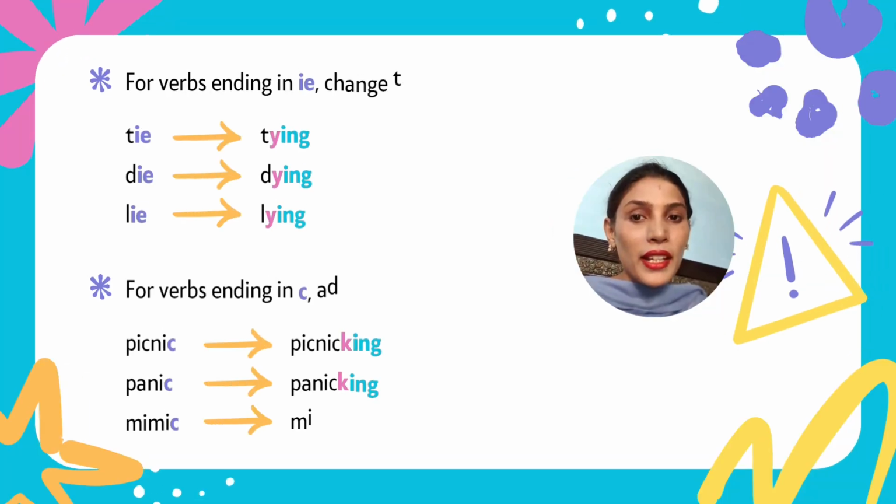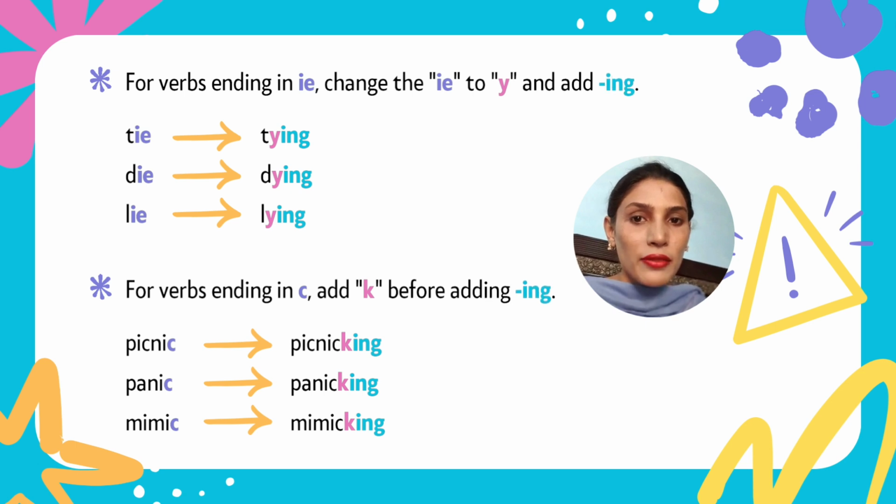For verbs ending in ie, change the ie to y and then add ing. जो वर्ड ie पे खत्म हो रहे होंगे, उनके साथ ie को हटाकर y का यूज करना है एंड देन उसके साथ ing का एडिशन करना है. Like tie, tying; die, dying; lie, lying. For verbs ending in c, add k before adding ing. जो वर्ड सी पे एंड हो रहे होते हैं उसके साथ आपने के का ऐड करना है और ing की फॉर्म यूज करनी है. Like picnic, picnicking; panic, panicking; mimic, mimicking.